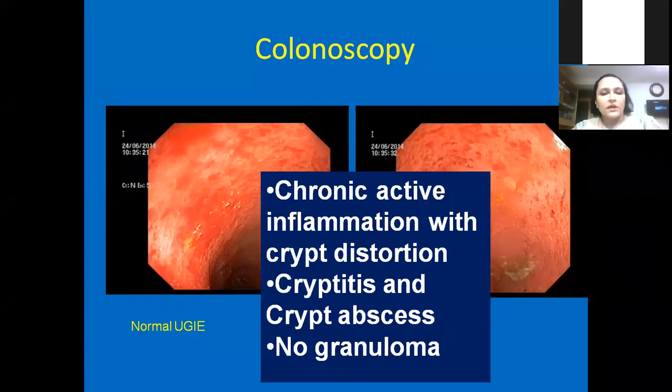So this child was having cryptitis, crypt abscess. There was no granuloma, but chronic active inflammation everywhere with crypt distortion. Mind this word, crypt distortion, which I will discuss in histopathology. So this is very important. Cryptitis and crypt abscess can be found in any infection, any colitis-causing infection like E. coli, Shigella, Salmonella, all can cause cryptitis and crypt abscess. But crypt distortion and crypt branching are features of chronicity. Those are very typical of ulcerative colitis.